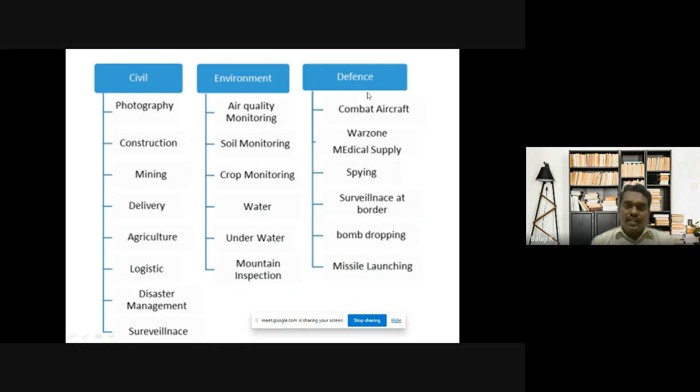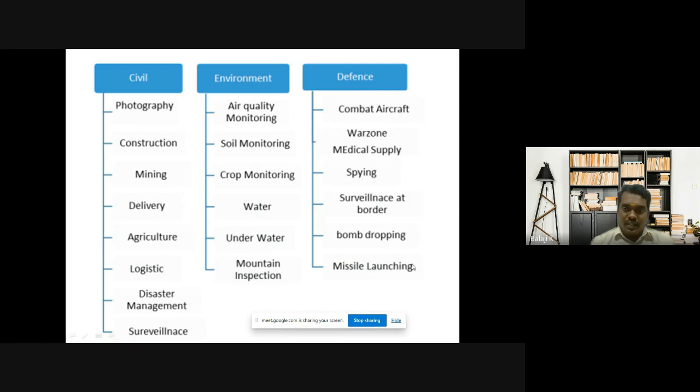And the last category is defense. So defense means it's like a compact aircraft. In defense, they are using it for the surveillance purpose or to hit the target. Like that, they are using it for different purposes, like a compact aircraft, war zone medical supply, spying, surveillance, bomb dropping, and missile launching. Whatever I am listing here is only limited things. Apart from that, the drone is used in more places.